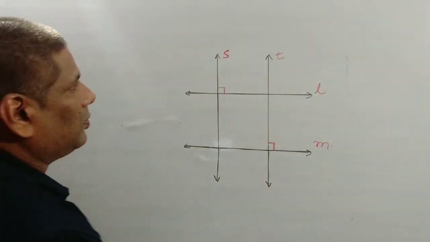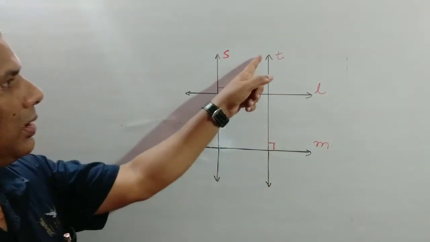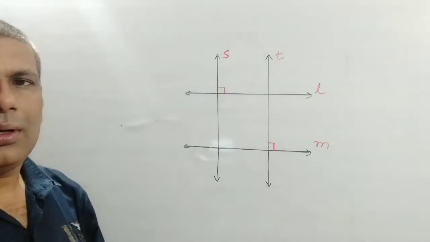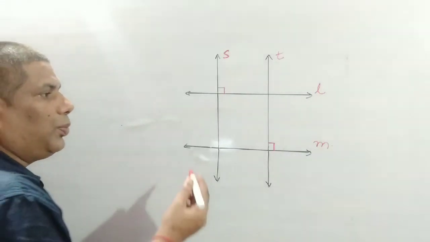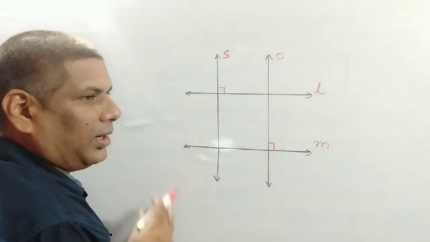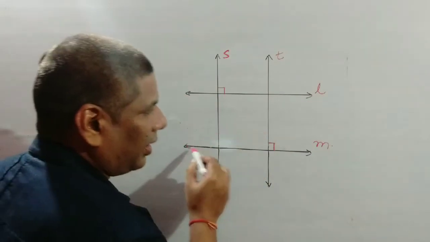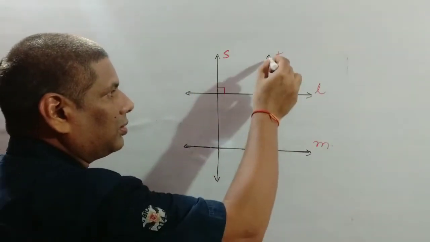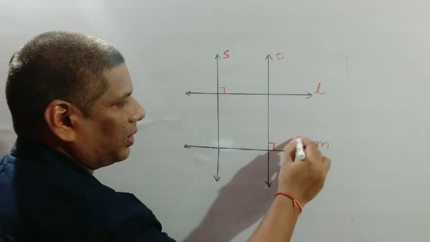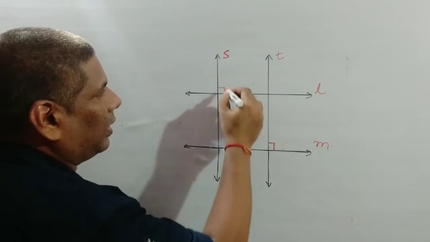If one line S is perpendicular to L and another line T is perpendicular to M, then what will happen? If two lines are perpendicular to two parallel lines, that means if L and M are parallel lines, T is perpendicular to M, and S is perpendicular to L.